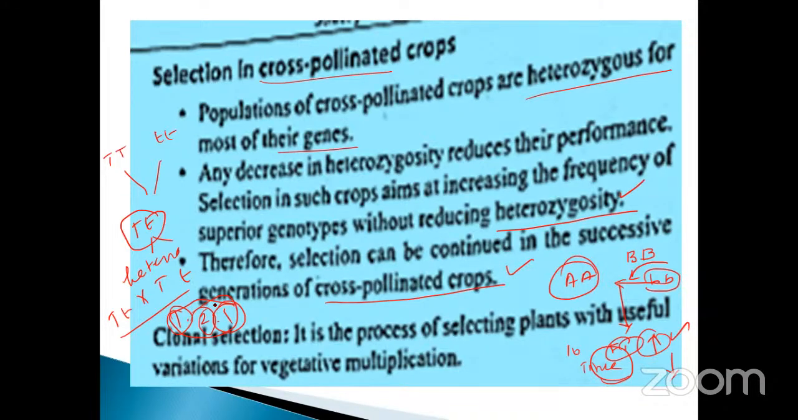Okay, next, clonal selection. It is the process of selecting plants with useful variation for vegetative multiplication. Clonal selection is also very, very important. Okay, selection of plants with disease resistance, tough, that means the climatic resistance and also antibiotic resistance, pest resistance, so many things are there. Okay, so they are all used for the vegetative multiplication process. Vegetative multiplication means, you know, propagation. And tissue culture is the most important one.